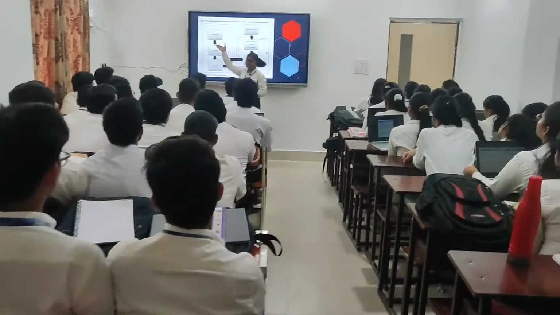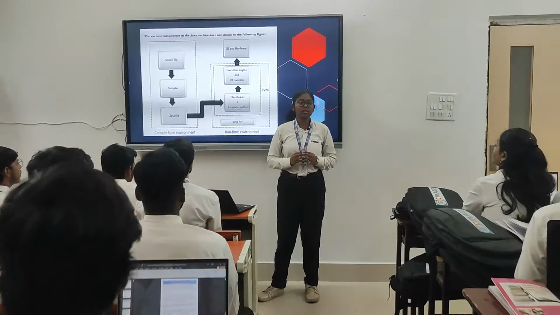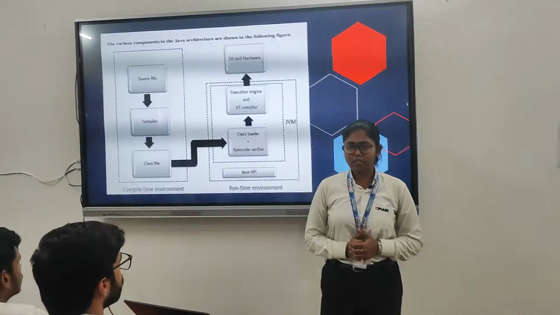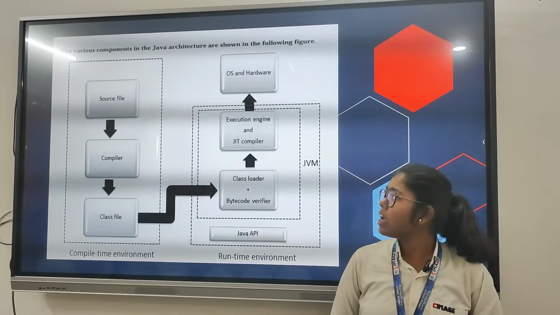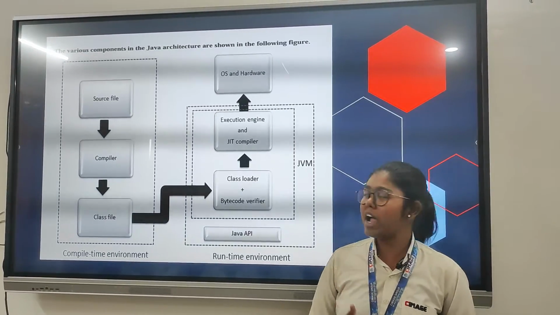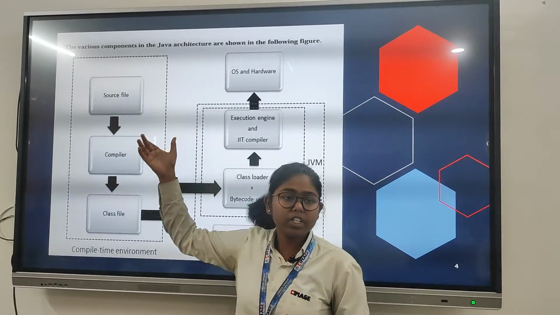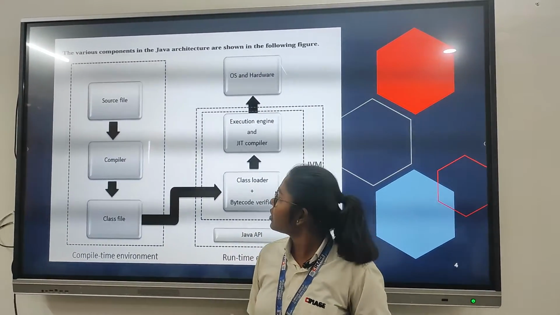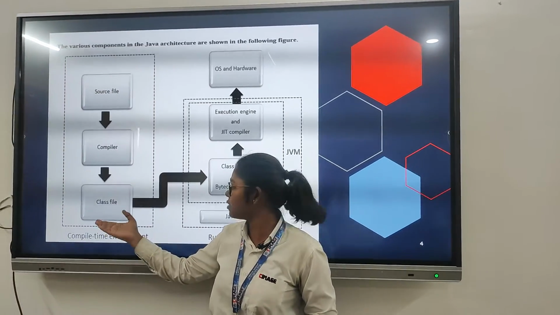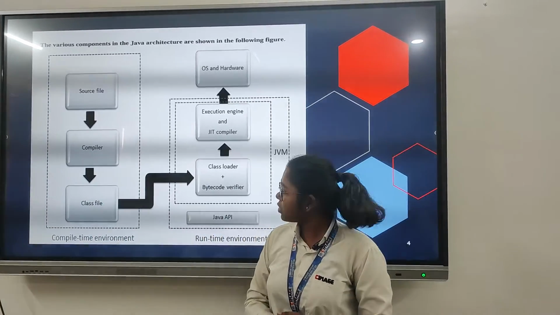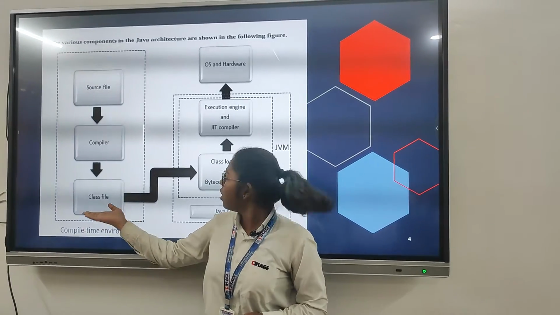So first of all, we have the source file. The source file is where a coder writes the code. As Java is a robust programming language, it provides us the flexibility to write code and add functionality to it according to our need. After this, the source file is saved with the .java extension. Then the source file is compiled and it becomes a class file. The class file is saved with the .class extension.